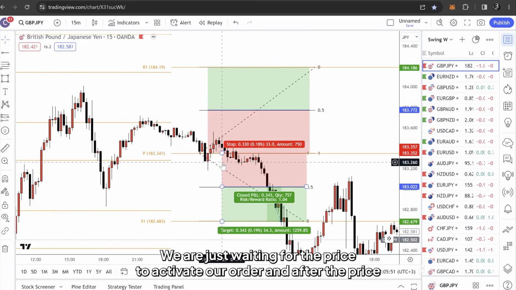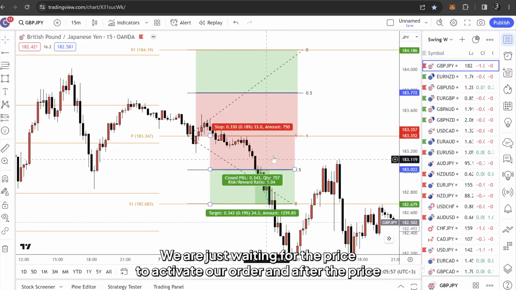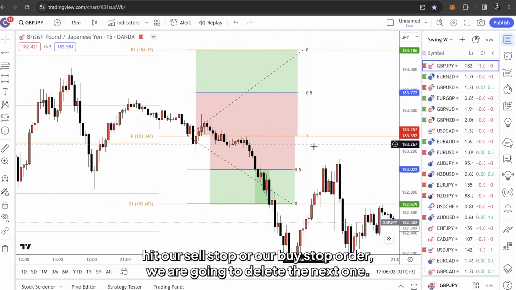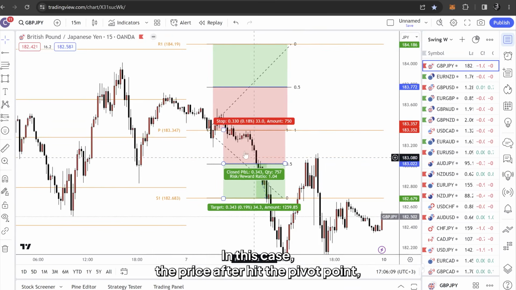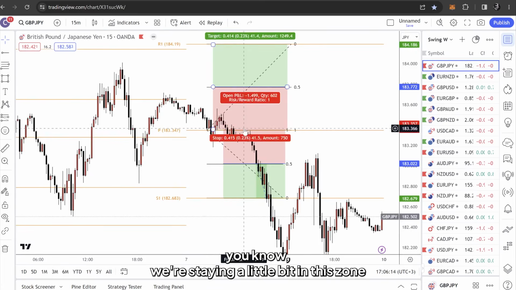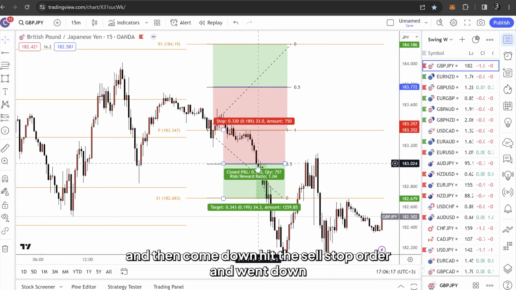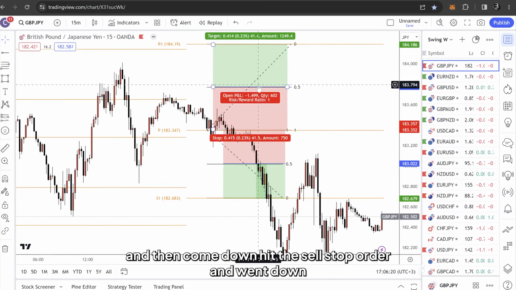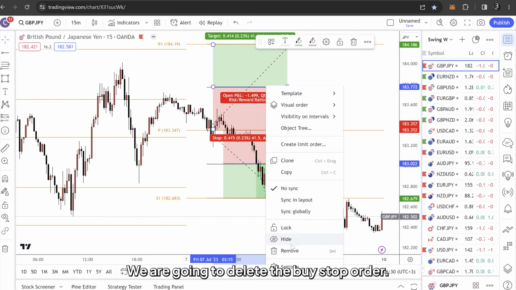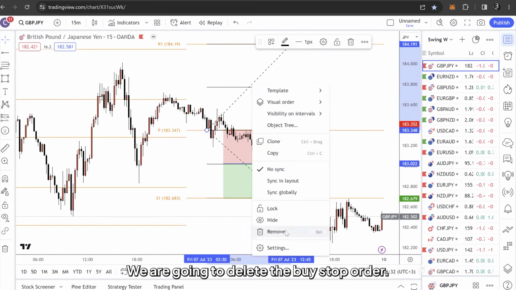We are just waiting for the price to activate our order, and after the price hit our sell stop or our buy stop order, we are going to delete the next one. In this case, the price after hit the pivot point was staying a little bit in this zone, and then came down, hit the sell stop order, and went down, hitting our take profit. Immediately after the price hit the sell stop order, we are going to delete the buy stop order.